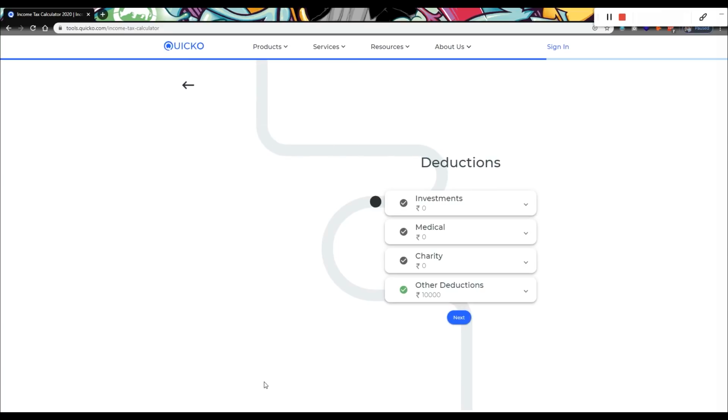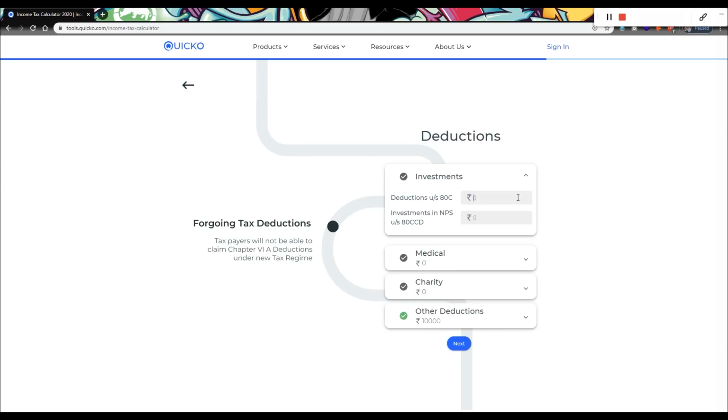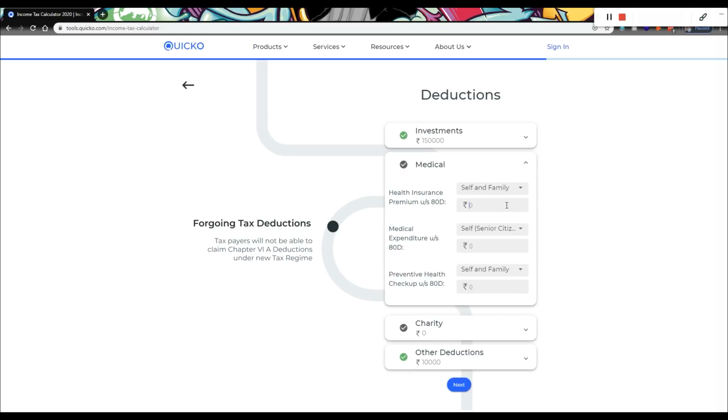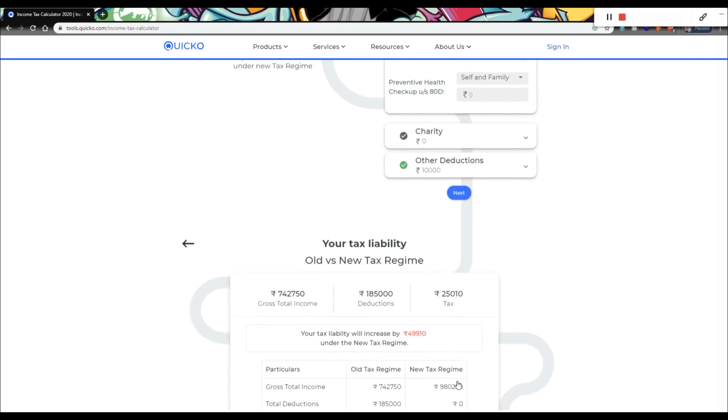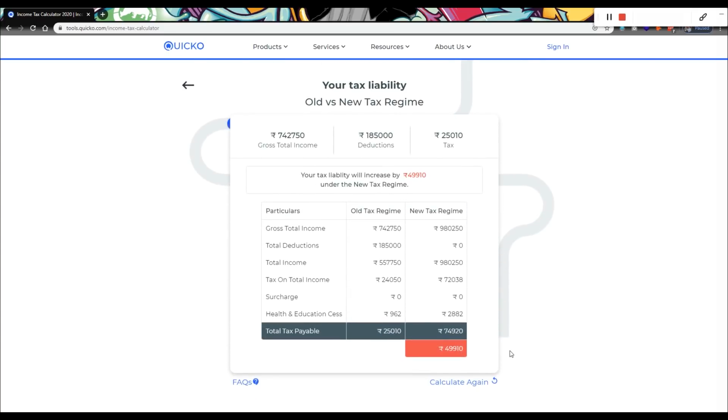So let's enter investments under Section 80C, which come to around 2,25,000. Health insurance premium that you paid for yourself and your family, which is 27,500. You will get your income tax liability under the old and new income tax regime.